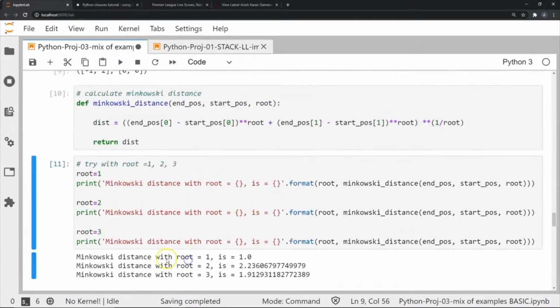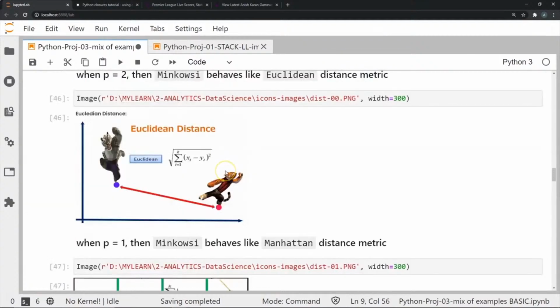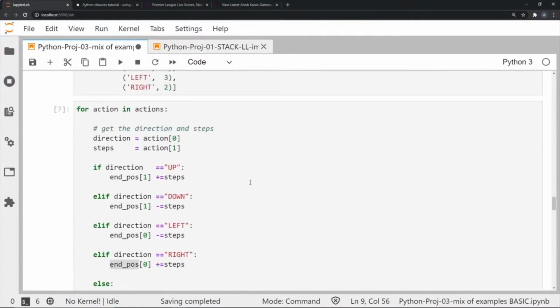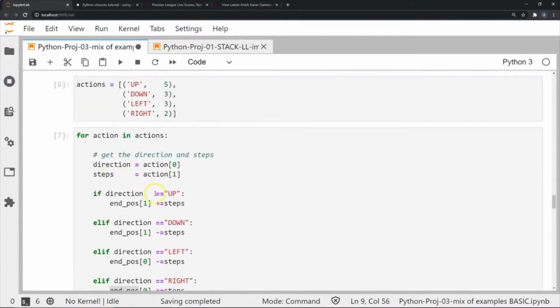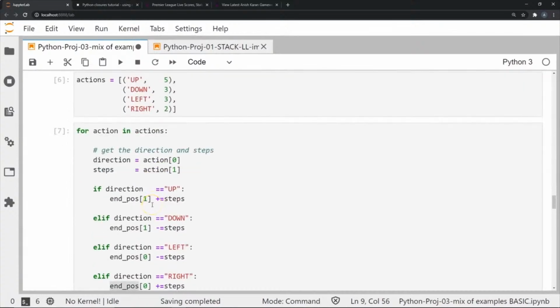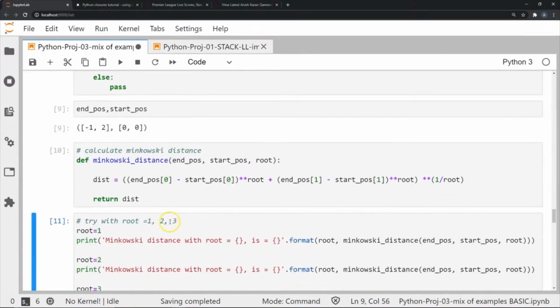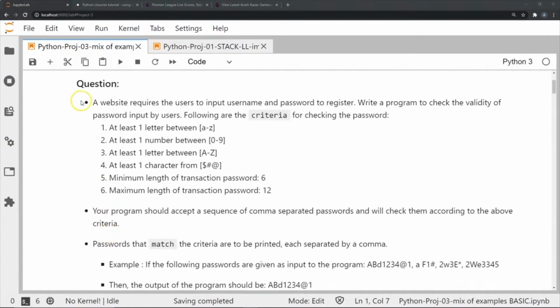If you see here, the Minkowski distance with root 1 is actually 1.0, but the Euclidean distance between these 2 points is 2.23, whereas the cubic Minkowski distance with root 3 is 1.91. So you see these 3 different distance measures for the same distance between 2 points. So in this video, by doing this activity, you will learn how to iterate through loops and perform these distance calculations, which you'll find pretty handy in many activities related to data science and machine learning. So let's look into our particular question.